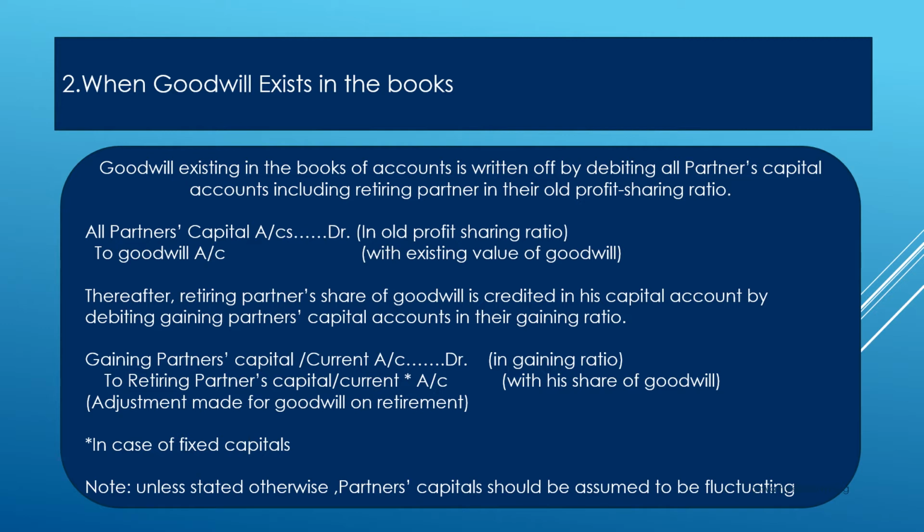Current account will come if it is the fixed capital account method. Otherwise, unless stated otherwise, partners' capital accounts should be assumed to be fluctuating. So the journal entry will be gaining partners' capital account debtor to retiring partner's capital account. If it is mentioned in the question that partners are maintaining fixed capital accounts, in that case, instead of capital account, current account will come: gaining partners' current account debtor to retiring partner's current account. So this is the journal entry.